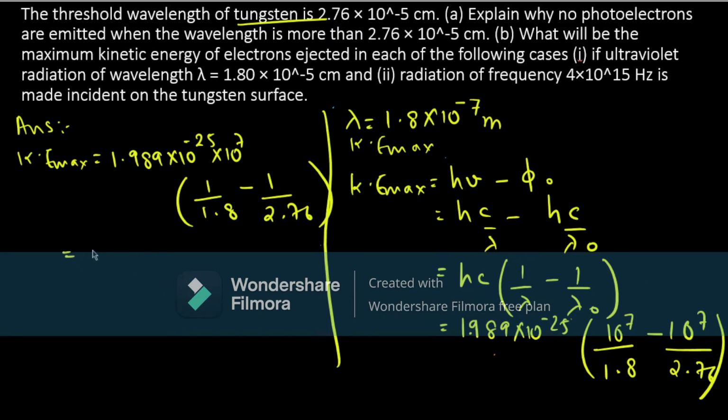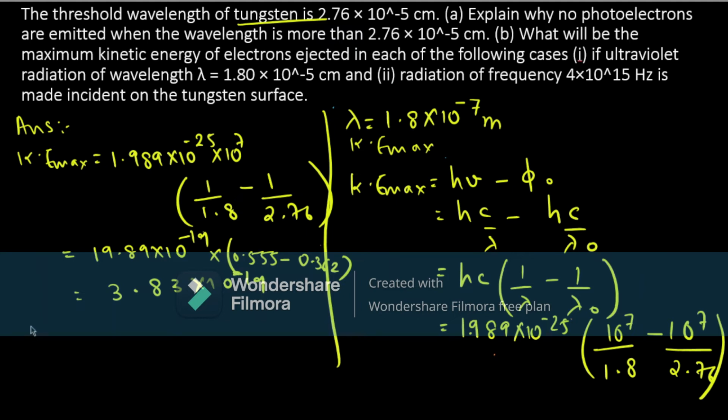This will give us 19.89 into 10 raised to minus 19 into 0.555 minus 0.362, which can be further simplified as 3.83 into 10 raised to minus 19.